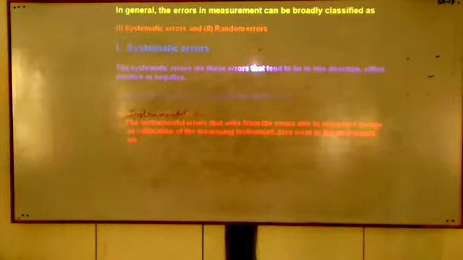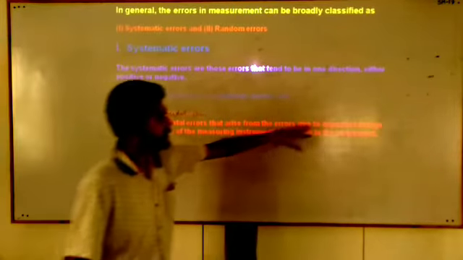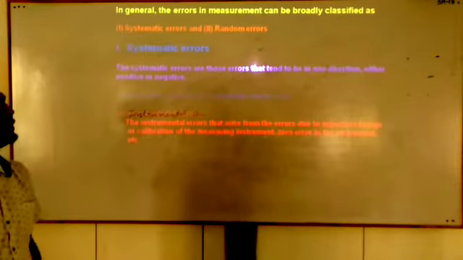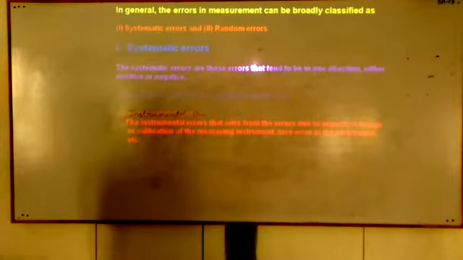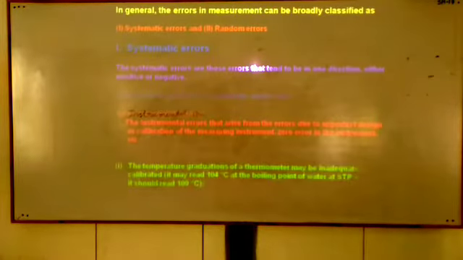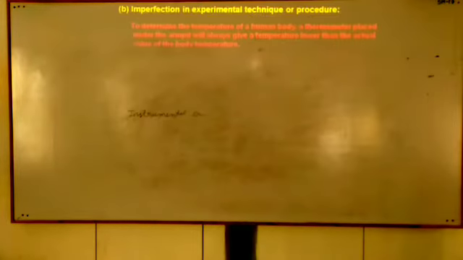Here, the instrumental errors arise from the imperfect design or calibration of the measuring instrument, or zero error in the measuring instrument. These are the examples you can see in the PPT.